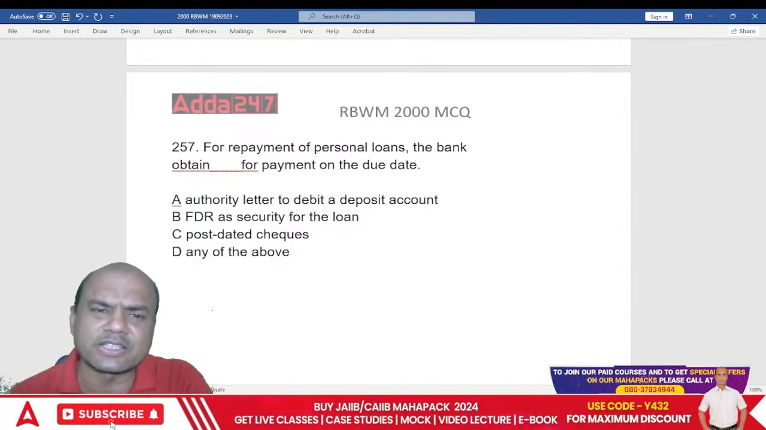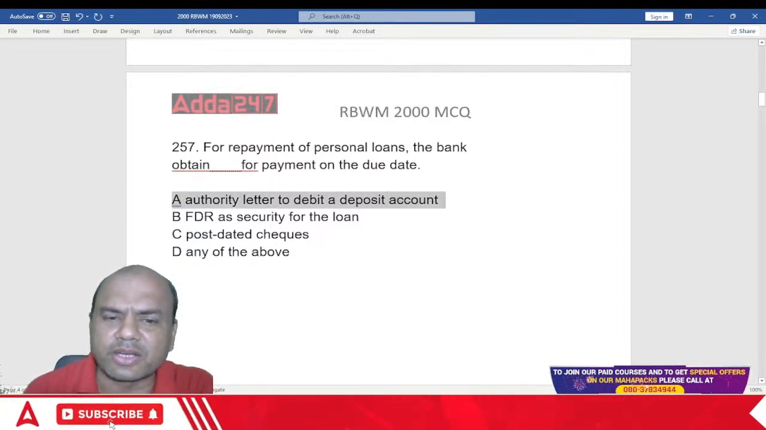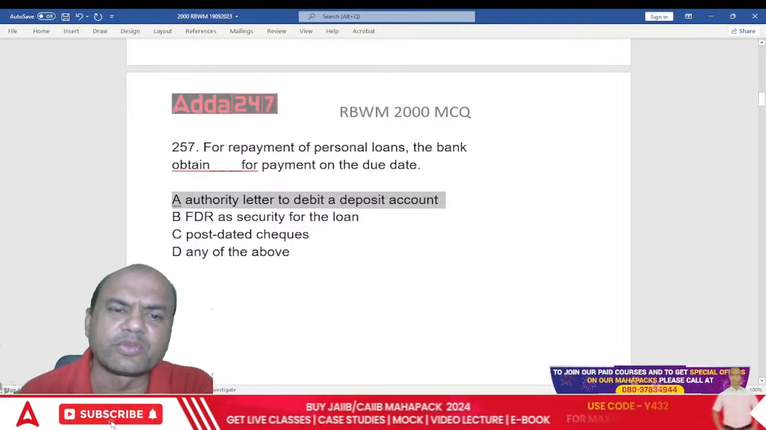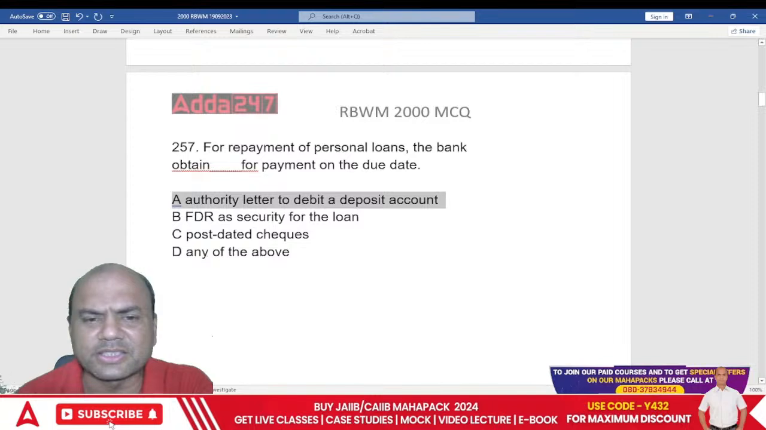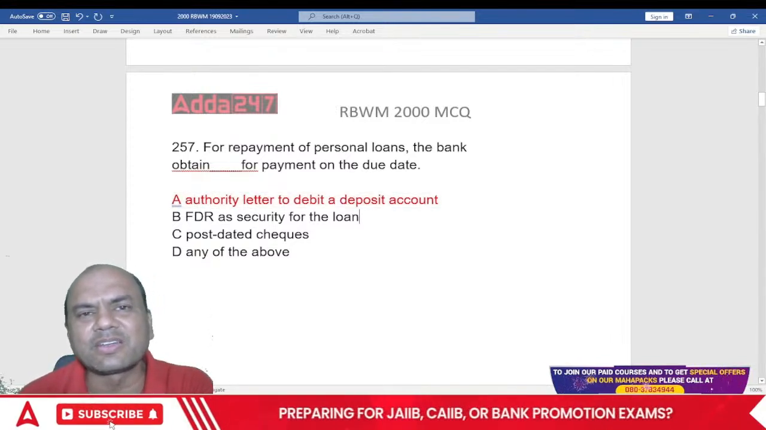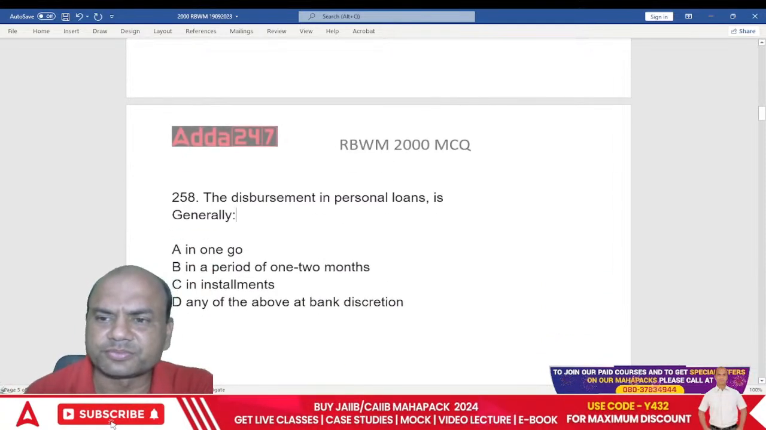Gone. All those days are gone now. Directly, the authority letter, that also we call it SI now, right? Standing instruction. Authority letter means SI. So we take SI only. That is the only point, isn't it? Because nowadays all these things are gone. PDCs and all these things, everything gone. Okay? Next one.